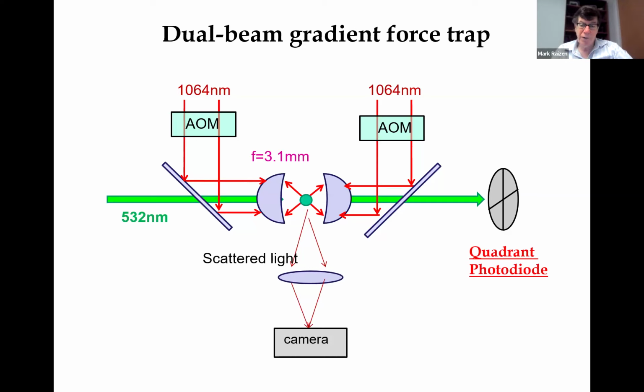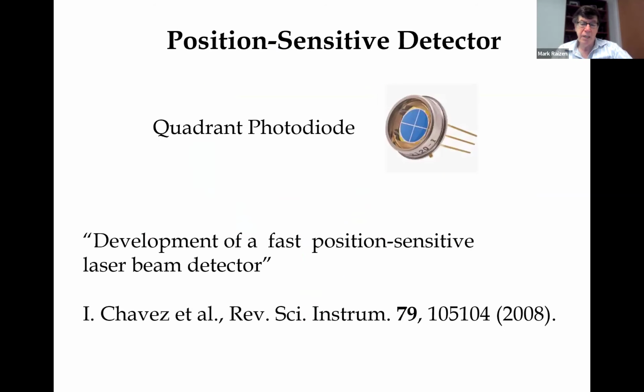But let's go back to the quadrant photodiode for a moment, because that's an essential element. Typically, this is something you can buy. It is a photodiode that is segmented into 4 quadrants, and one can measure each photocurrent separately and either add them or subtract them. This is a very common and excellent device, but it is limited in bandwidth to about 100 kilohertz, at least